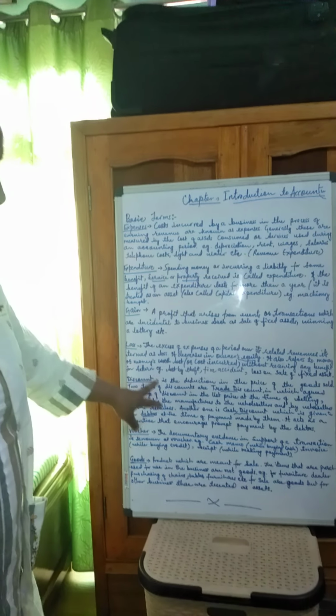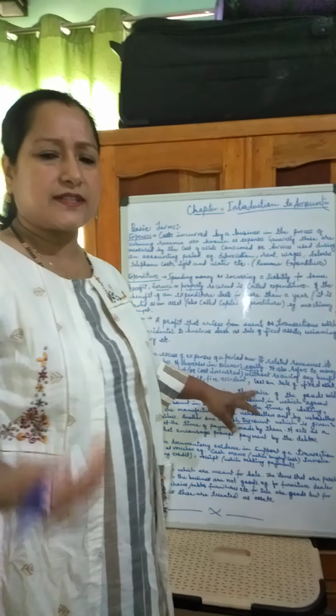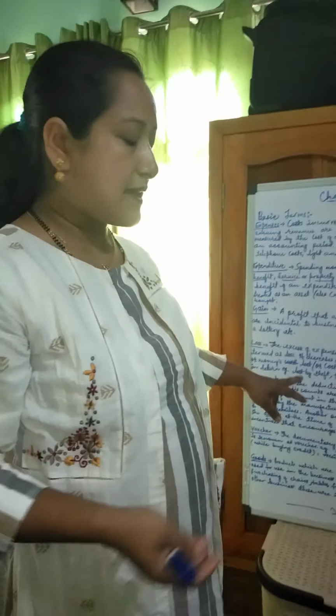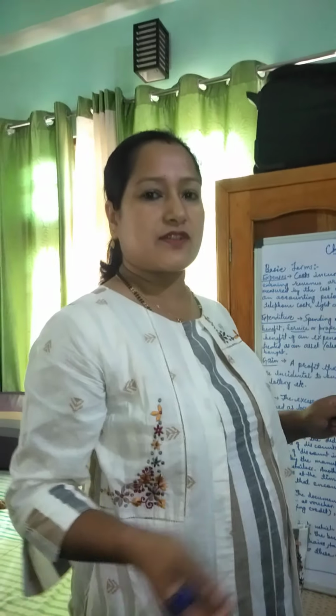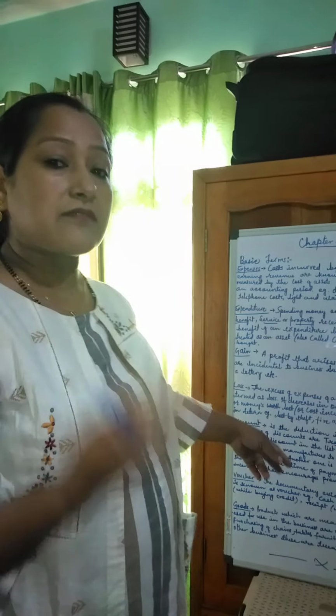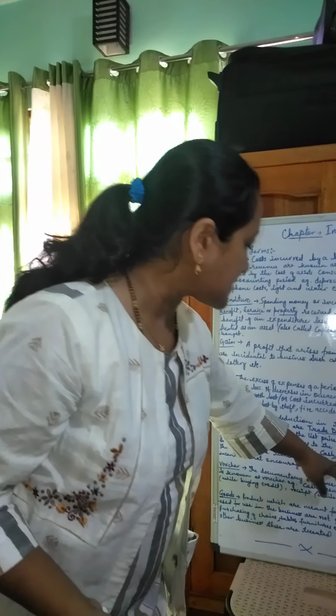Now comes discount. See, discount means you know very well, isn't it? Deduction in the price of the goods. Okay, if you have bought something and you got the deduction, that is discount. But discount is of two types. One is trade discount, another is cash discount.